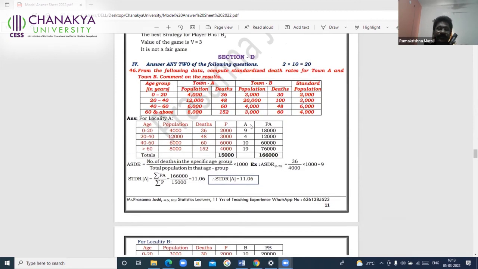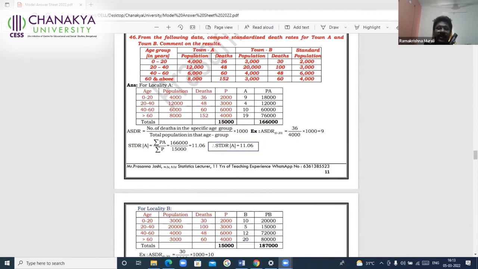Then section D, population and death. Sometimes instead of giving the death, you may be given death per 1,000. When you are given the death per 1,000, they are already ASDRs. Death per 1,000 population means you are given the death rates. Again, no need to calculate the death rates. If you are given deaths like this, then you will have to calculate the death rates.